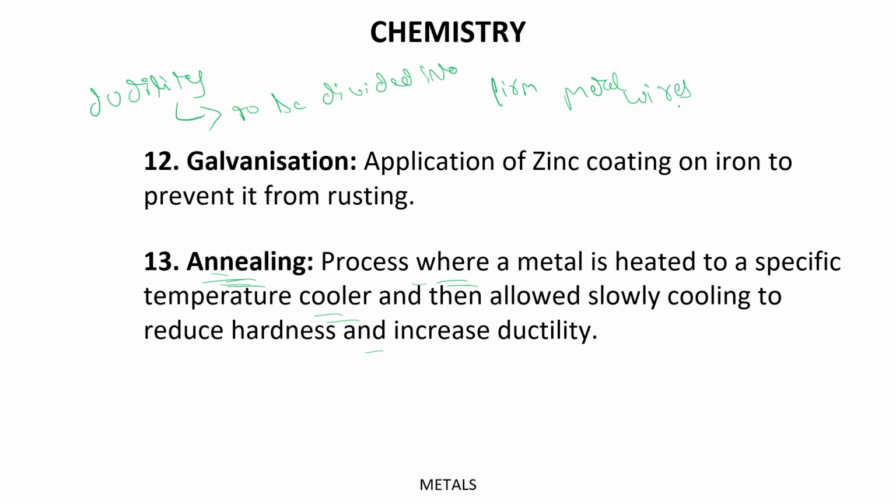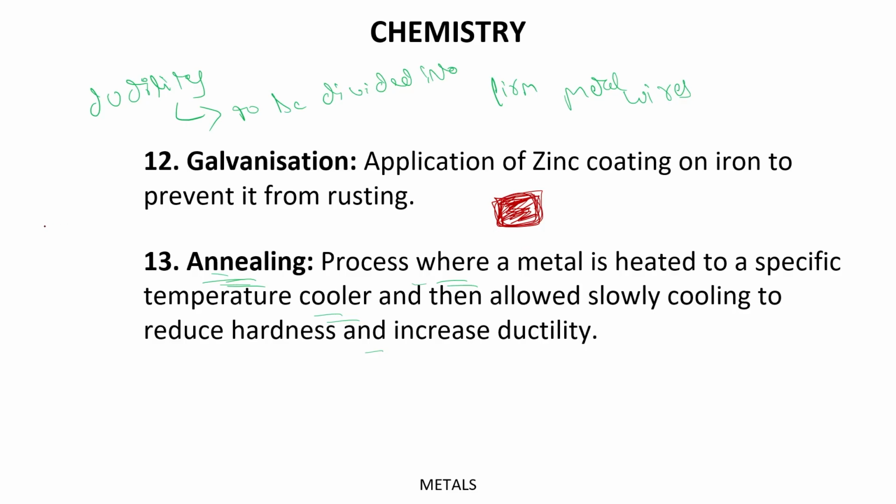But for this, how will you do it? Like if I am giving you this block of metal, and now I want you to divide this block into a thin wire, then how will we do it?